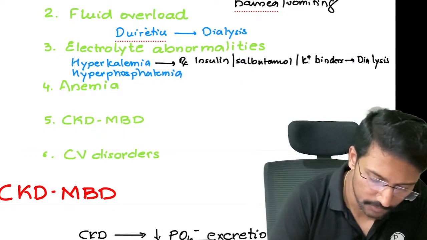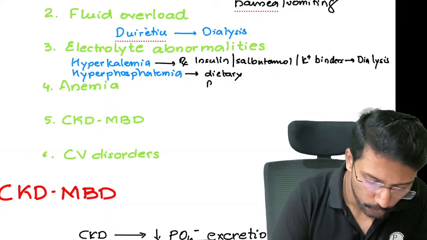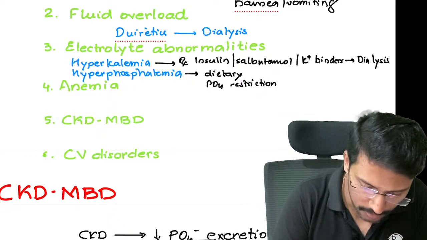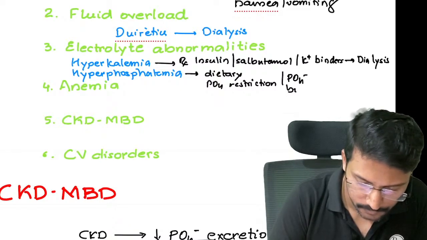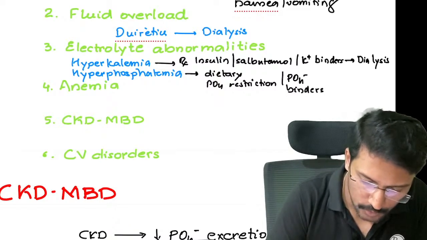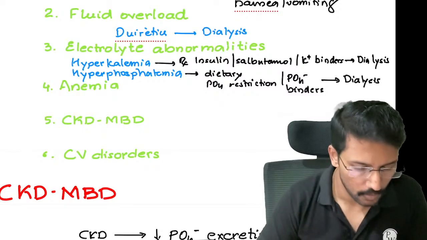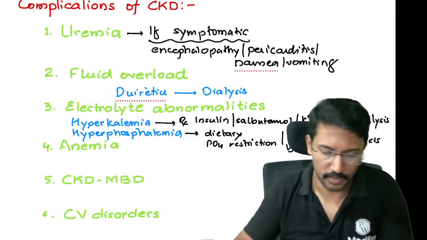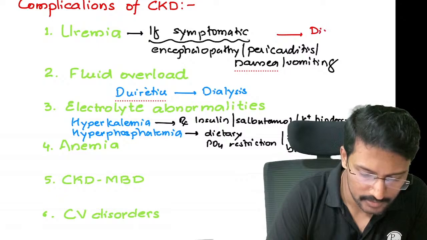When my phosphate level is high, I would rather put the patient on dietary phosphate restriction. I will stop him from eating phosphate in large quantities, and then I can also give phosphate binders. If that also does not help, then we go for dialysis. Okay, but if urea level is high, there is no easy way to get rid of urea. So if the patient is symptomatic, it should always be started on dialysis.